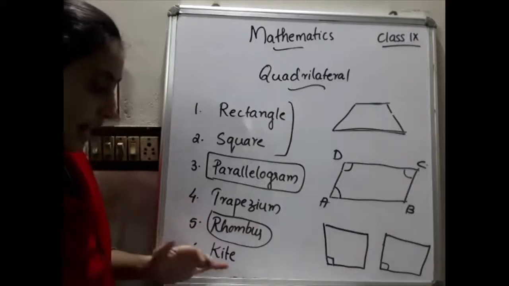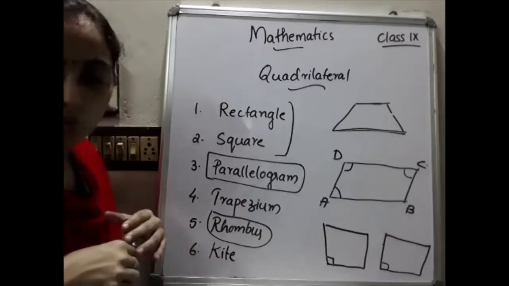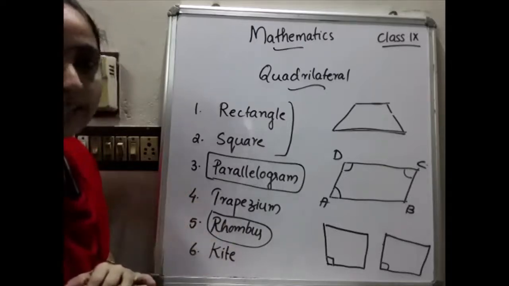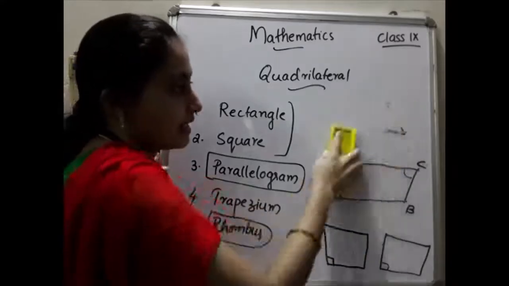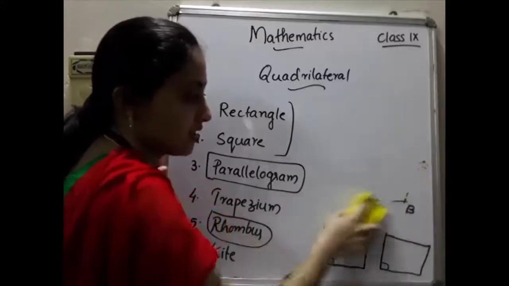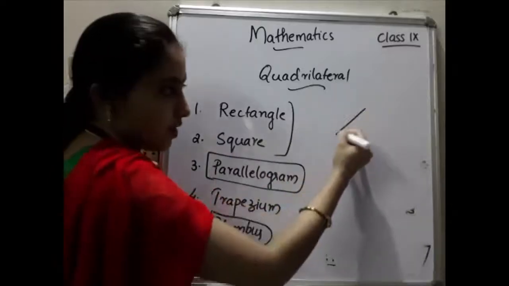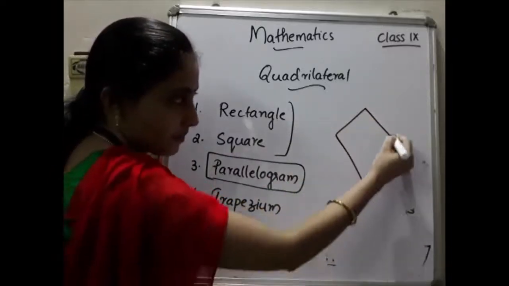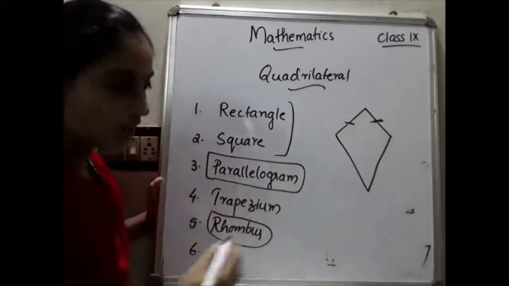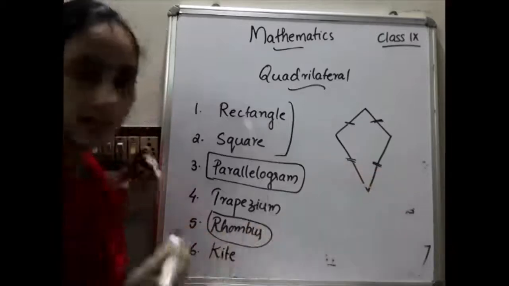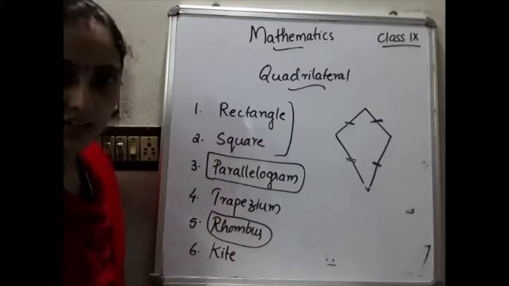Then we will move to the last one, the kite. What do you mean by a kite? If adjacent sides of a quadrilateral are equal, then we can say that it is a kite. You have already made kites and experienced them. While drawing the figure like this, this side and this side are equal, and this side and this side are equal. That means adjacent sides are equal. Then we can say that it is a kite.